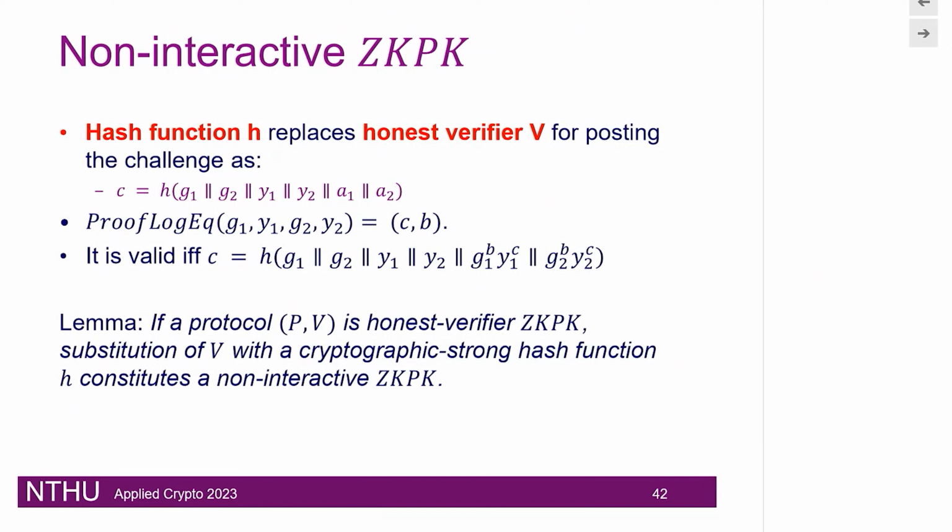So again, we are replacing the verifier's challenge with the hash function. Instead of generating a random challenge, we are going to use this hash function that would compute it based upon G1, G2, Y1, Y2, A1, and A2. And then the proof of work is just going to be a C and B.